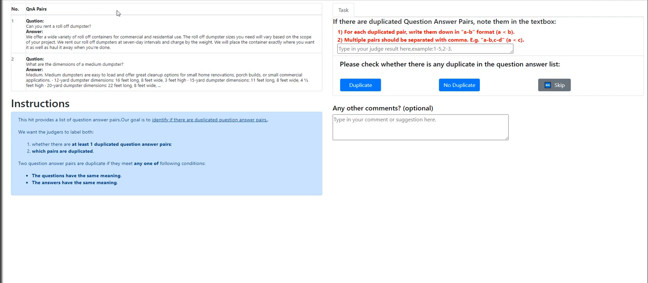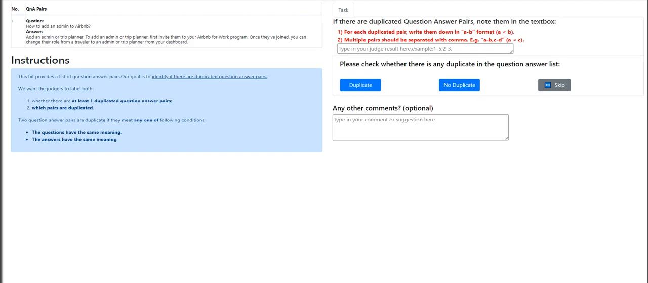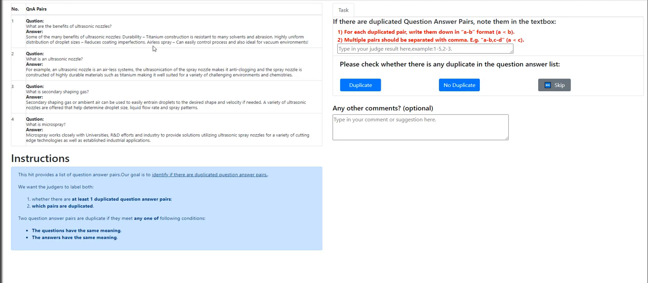Can you rent a roll of dumpster? What are the dimensions of a medium dumpster? No duplicate. No duplicate. How to add an admin to Airbnb? Not duplicate. Moving on to the next hit.